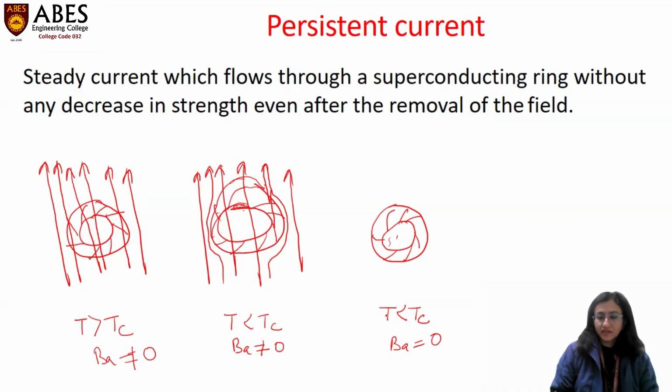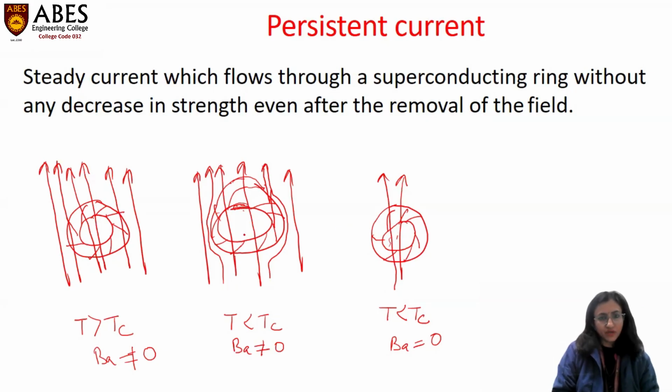Now, the temperature is still less than the critical temperature, and the external magnetic field is removed. The field lines outside the specimen will vanish. The field lines inside the specimen are maintained. These field lines are trapped in the hollow part of this ring-type structure.